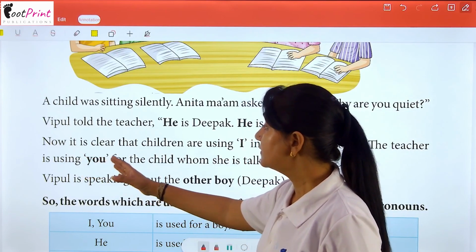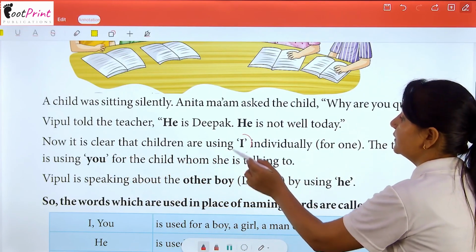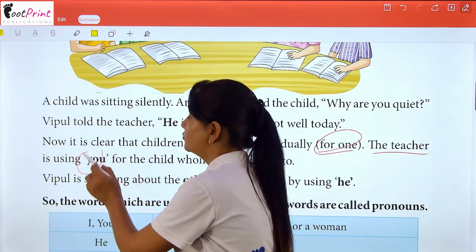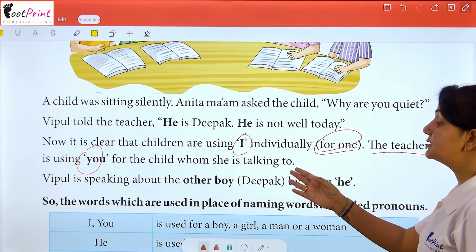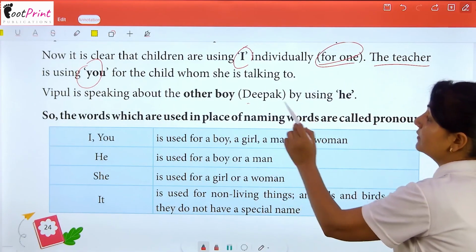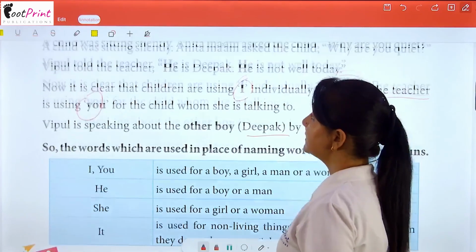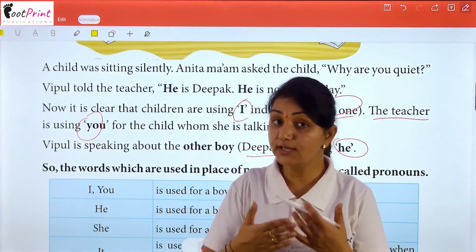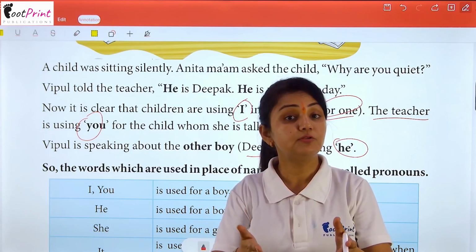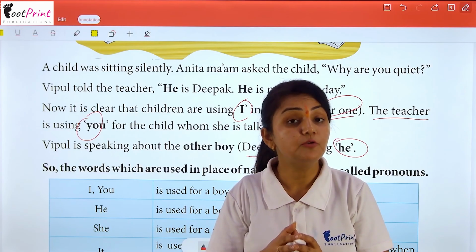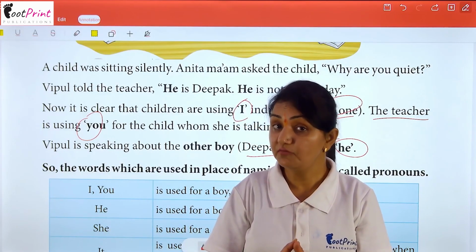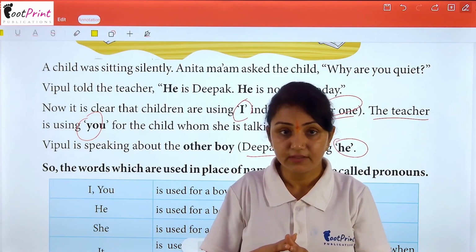So, now it is clear that children are using I individually for one. The teacher is using you for the child whom she is talking to. Vipul is speaking about the other boy, Deepak, by using he. So basically they want to tell that when we are talking particularly about ourselves, then we will use the word I. When we are talking about a particular other boy, then we will use the word he. When we are talking about a particular other girl, then we will use the word she. Clear?